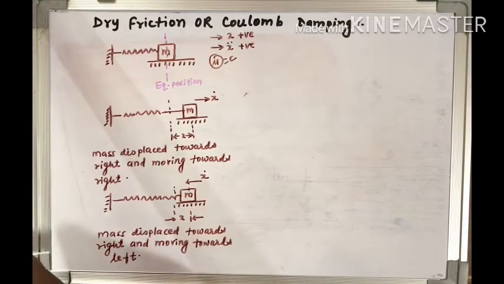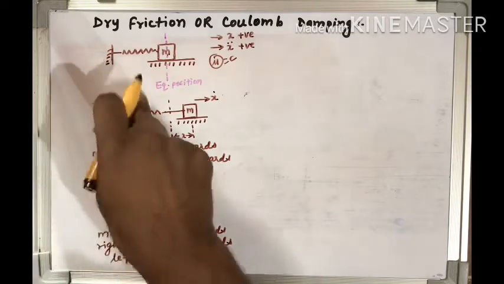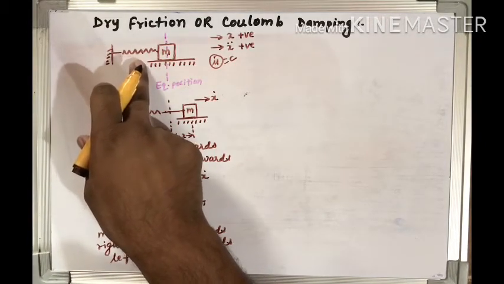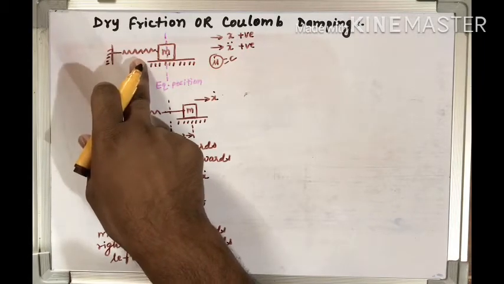In this equilibrium position, the spring is unstretched, and there is no friction force since there is no motion.